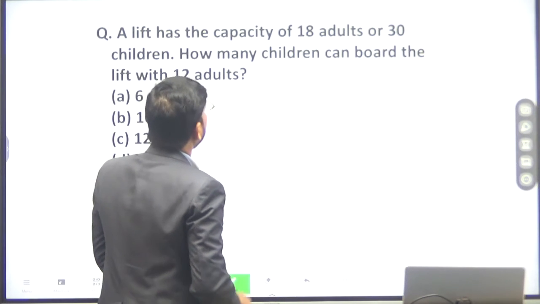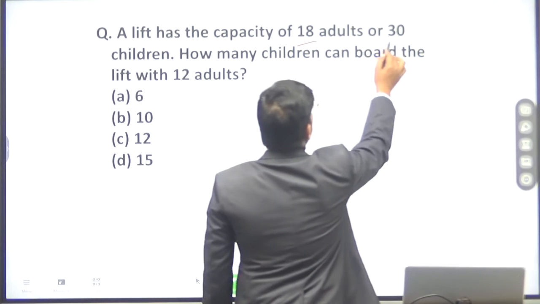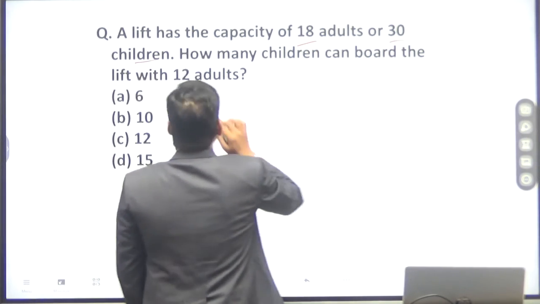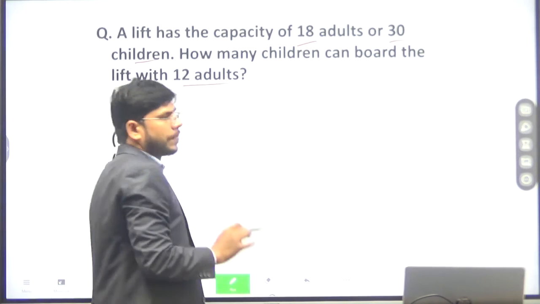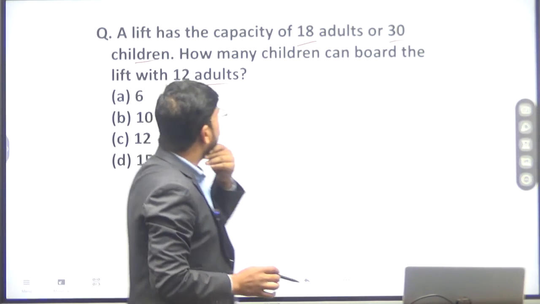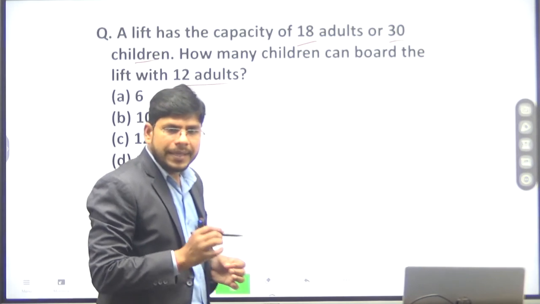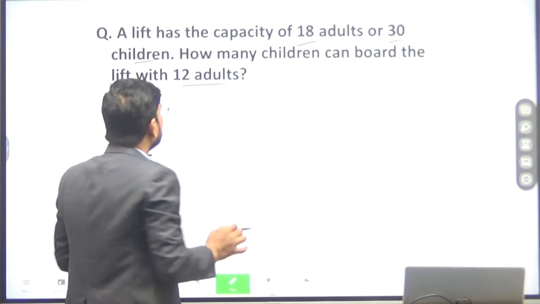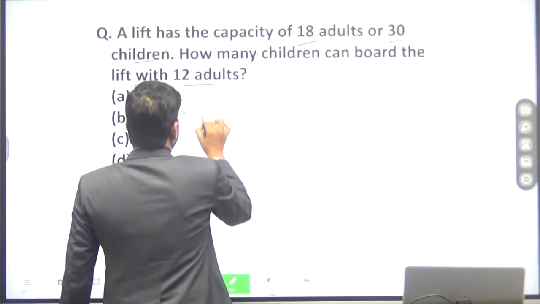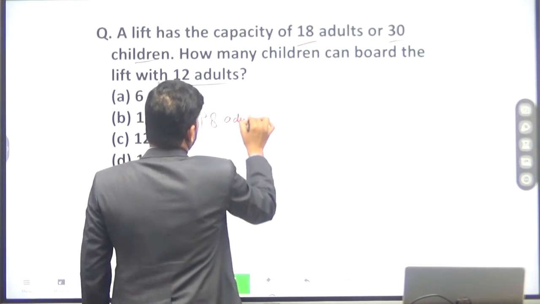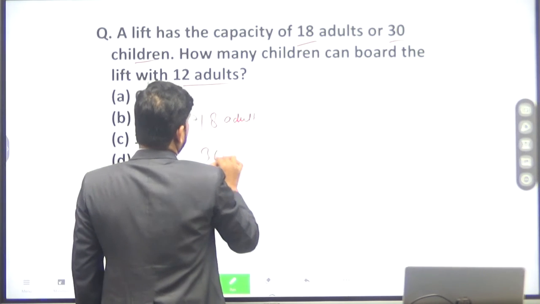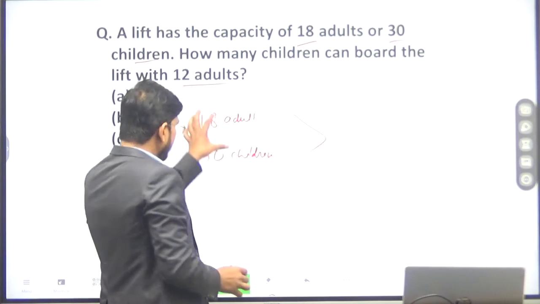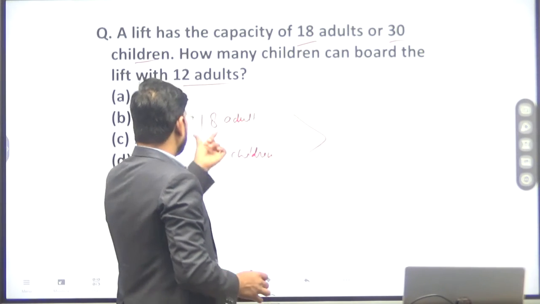A lift has the capacity of 18 adults or 30 children. How many children can board the lift with 12 adults? This question is simply based on LCM. This is an applied question based on LCM and HCF. So this is 18 adults and this is 30 children. If you take the LCM of this, you will get 90.